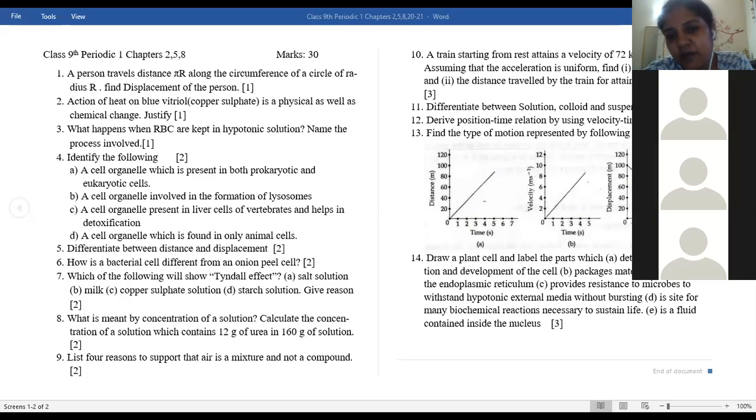Derive position time relation. So position is S, time is T. Any equation which consists of S and T, that is S is equal to UT plus half AT square. That is the second equation of motion you have to derive.